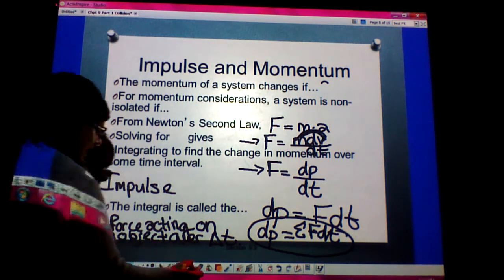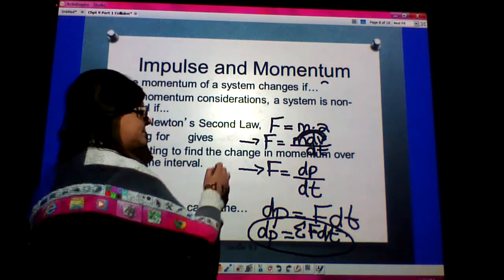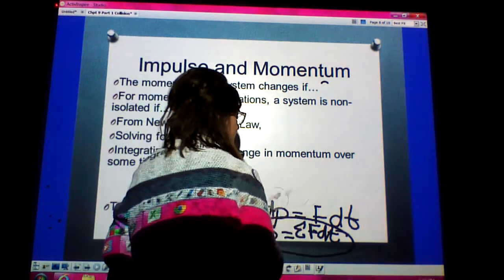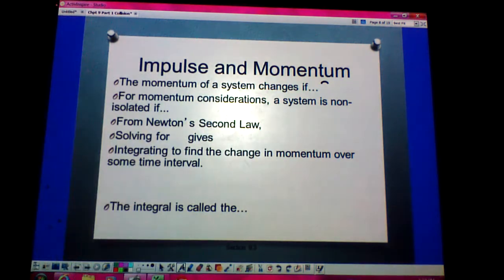Now, as that time starts to approach zero, let's say we have two things that are going to collide with one another, and I want to know the net force acting right at the collision. Maybe I want to know about friction.